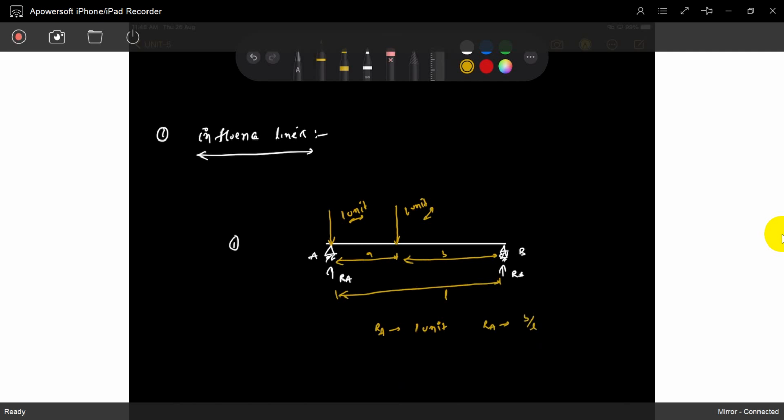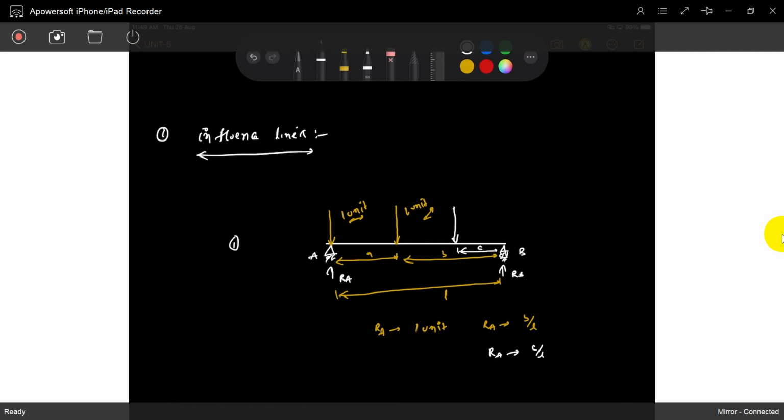If the load is placed somewhere else, at a distance C, RA is now C by L, just taking 1 unit. The RA, just one quantity, is changing.